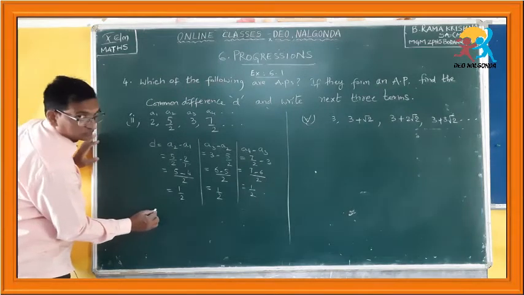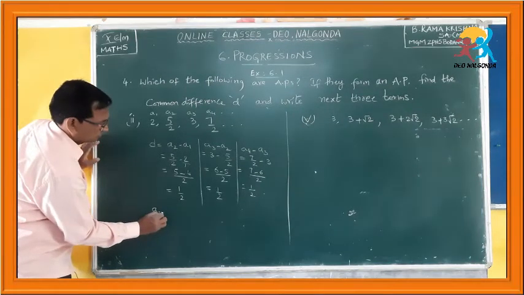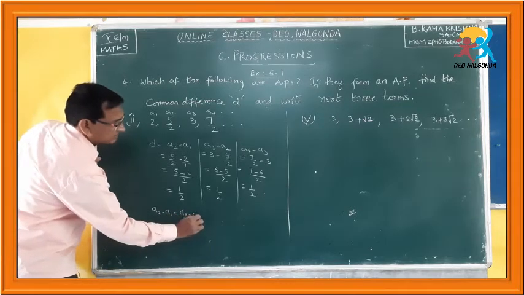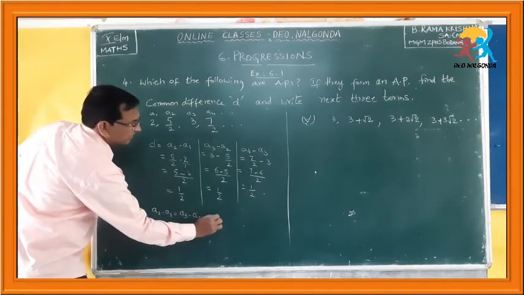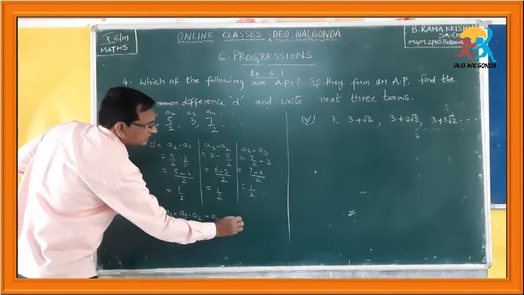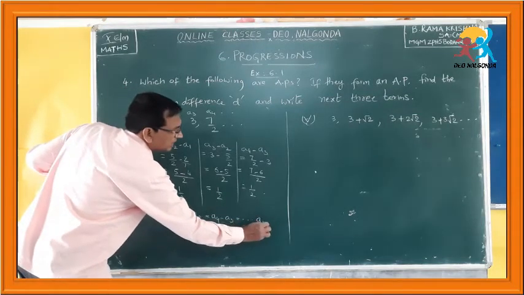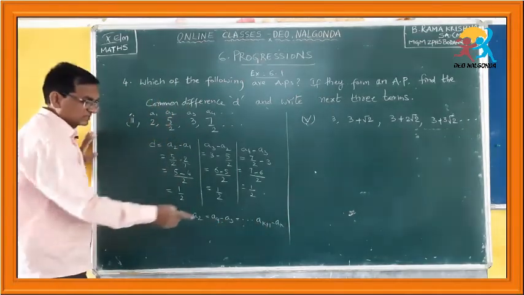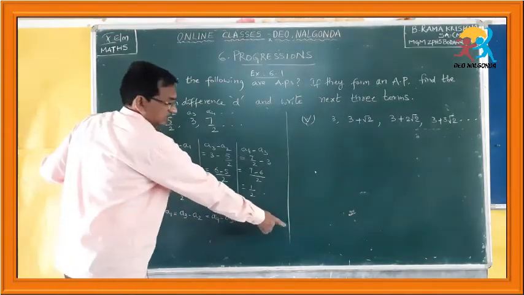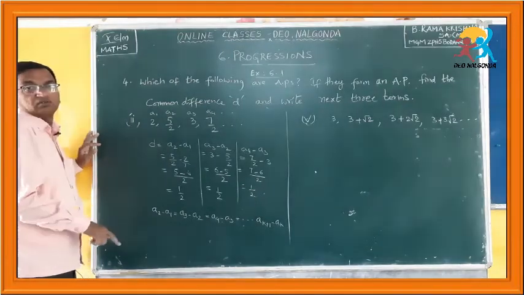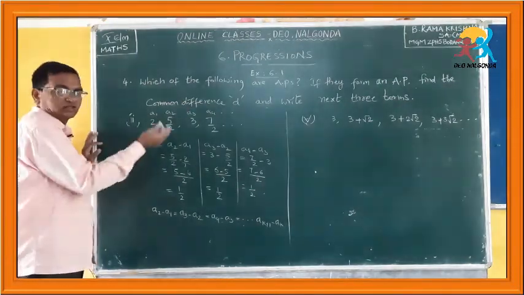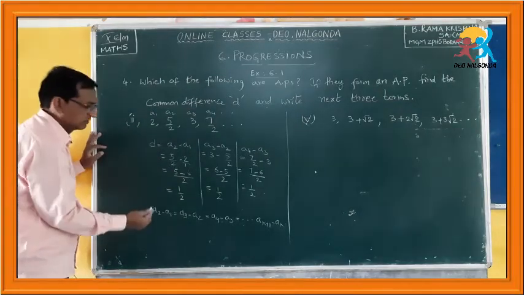Now, our conclusion should be like this: A2 minus A1 is equal to A3 minus A2 is equal to A4 minus A3 is equal to AK plus 1 minus AK. Means the K plus 1th term minus the Kth term is also the same. If you continue to write the next terms and find the difference, you will get the same difference.